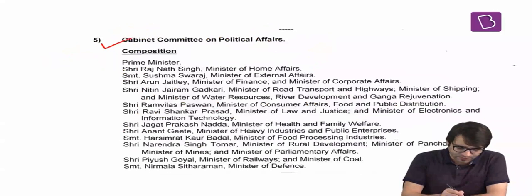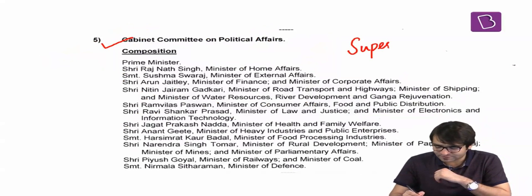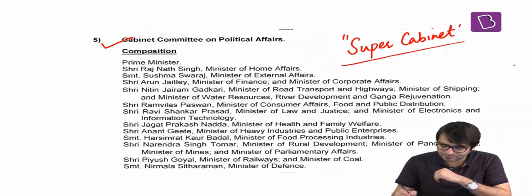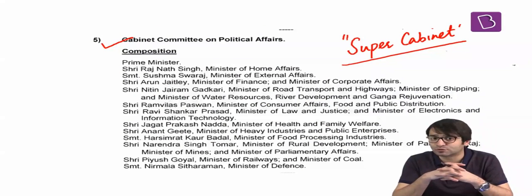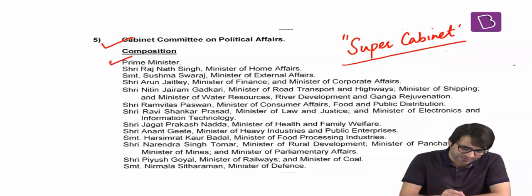Then there is Cabinet Committee on Political Affairs. It is often called as Super Cabinet. And it is often referred to as the most important cabinet committee. All the important political decisions are taken at this Cabinet Committee on Political Affairs. That is why it is called as Super Cabinet. Important foreign policy decisions are also taken at this Cabinet Committee on Political Affairs, and this Cabinet Committee on Political Affairs is also headed by the Prime Minister.